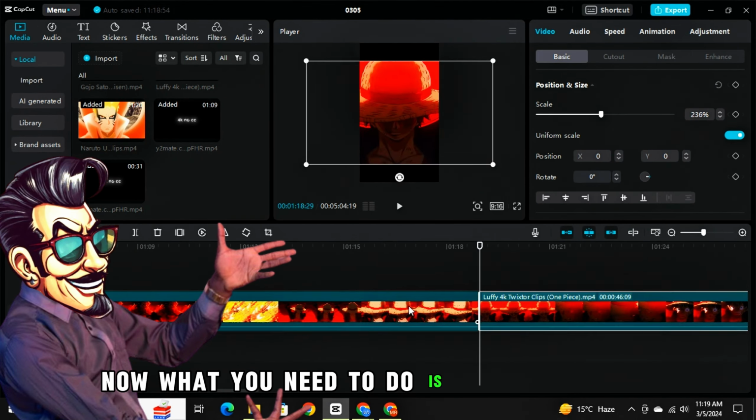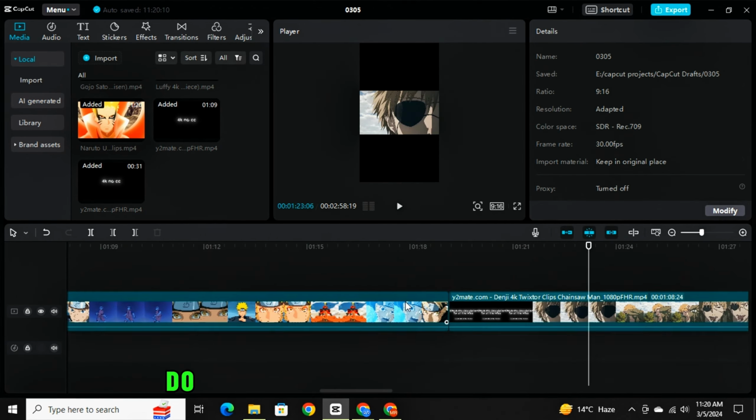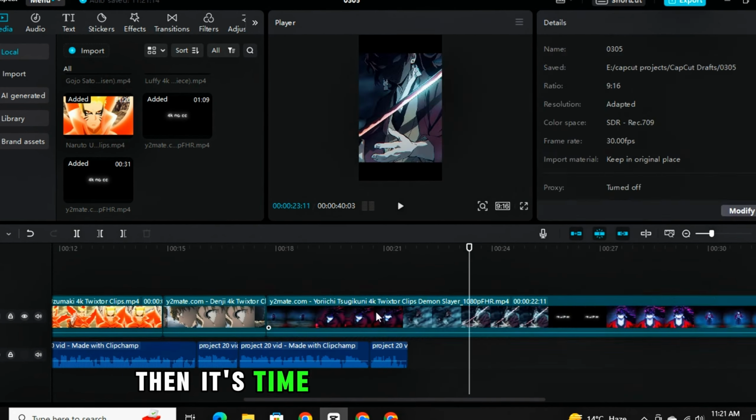Now watch the clips and keep the interesting and engaging parts and trim the rest. Do the same with all of the clips, and once you have arranged them, it's time to add some transitions. Go to transitions and drag and drop transitions between your clips. Do the same for all the clips. Once done, go to text and click on auto captions, change the language to English, click on generate and wait for a few seconds. Then go to template and choose these fast captions because they are so engaging. Now I will change the color of the captions to yellow and keep them in the middle of the screen.